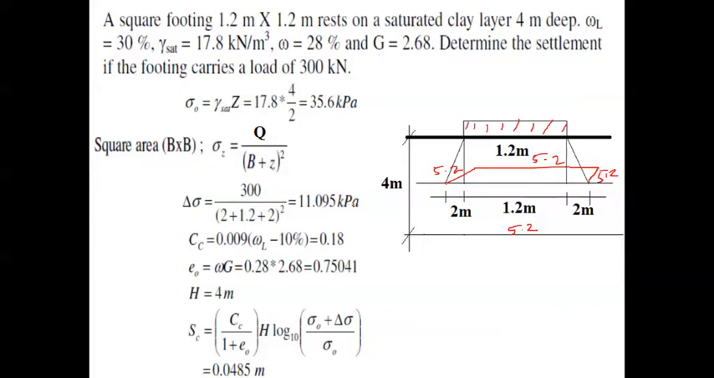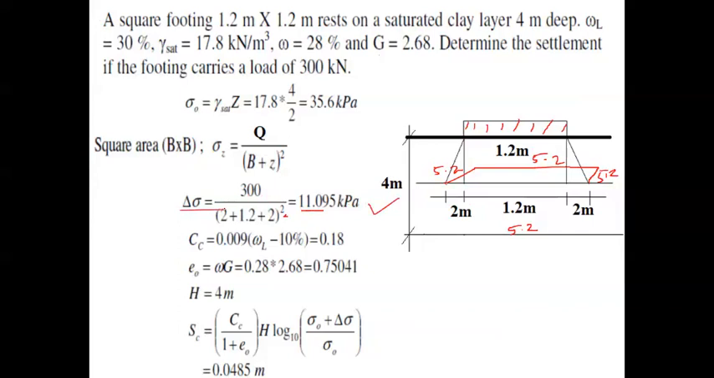So the area is nothing but 5.2 the whole square. That's what the square came here. So 300 divided by 5.2 the whole square. The answer will be 11.095 kPa. So it is nothing but the value of delta sigma, the change in the pressure due to the new construction or the footing.